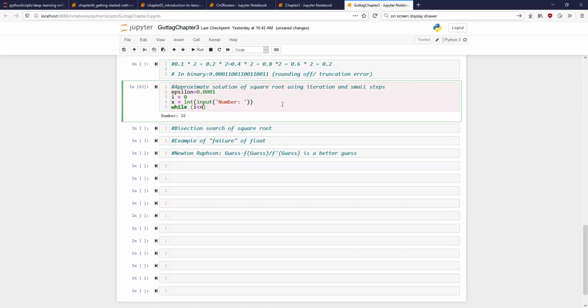Or maybe more correctly, let us convert this into a float. Is this correct, Sanjeev? To convert a number to a float, is that all right? Yes, sir. So while i to the power 2 minus n.